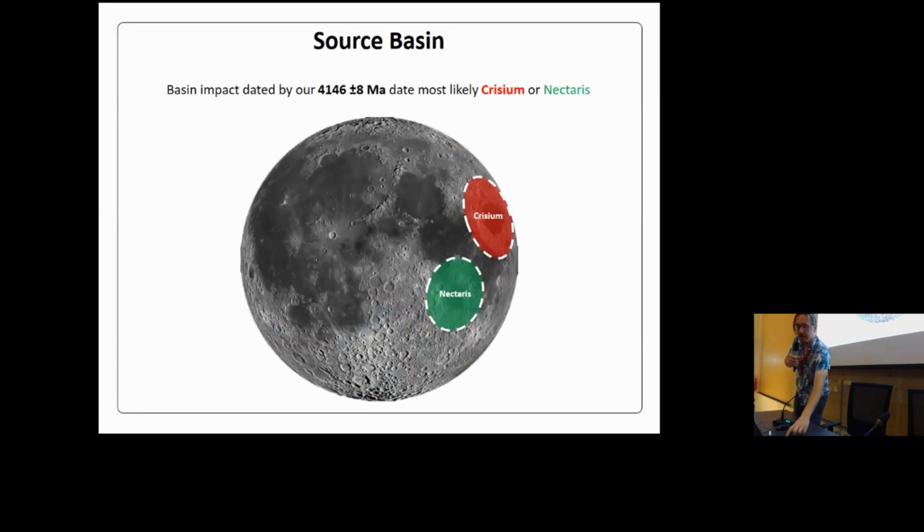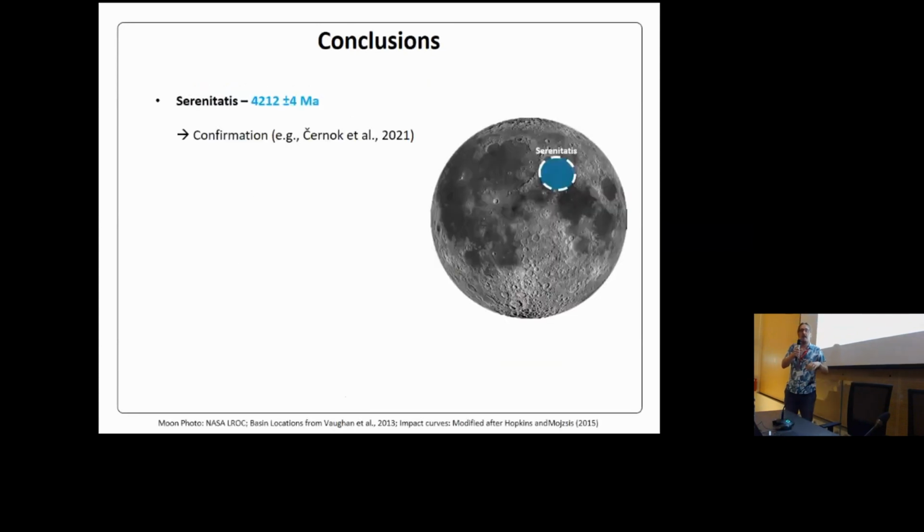And then if we come to the conclusions, with this first sample, we can back up that this 4.2 billion year event might be Serenitatis. The Crisium event also supports the older Serenitatis age, and would also support that if it would be Nectaris. And altogether, such an old age for Serenitatis is also not in line with a lunar cataclysm.